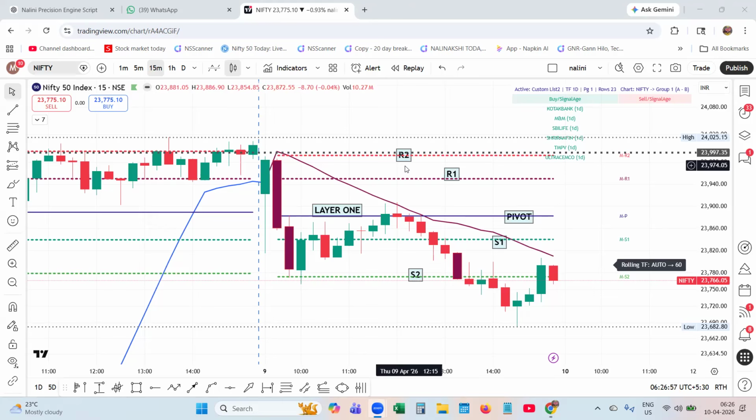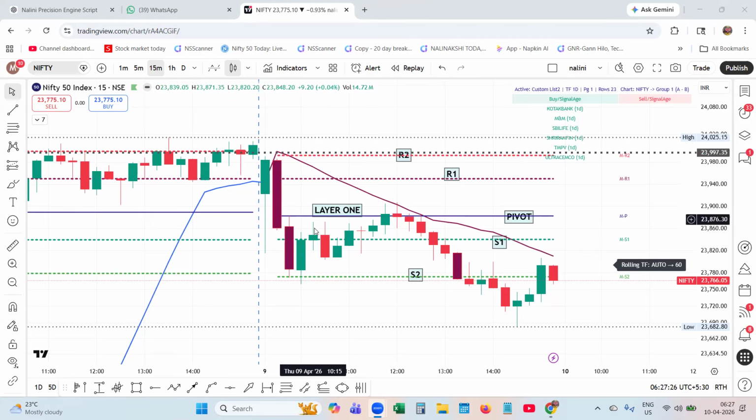The moment the market opens at 9:15 a.m., the engine quietly observes the first 5 minutes of volatility. From this volatility data, it automatically creates layer 1. This layer includes pivot, R1, R2, S1 and S2.